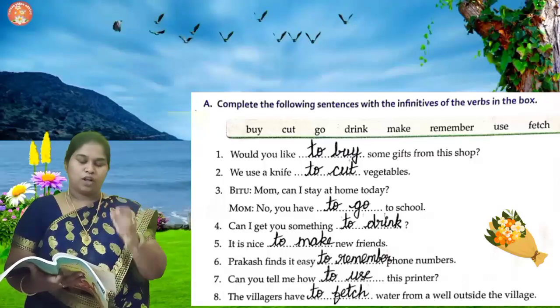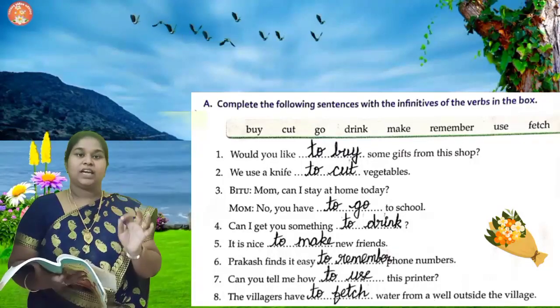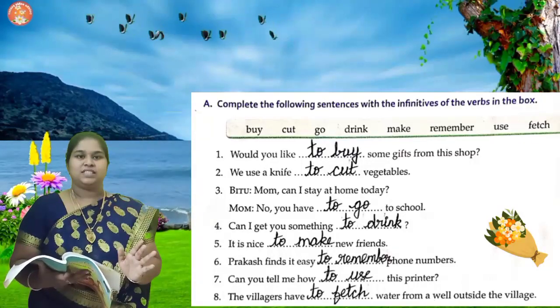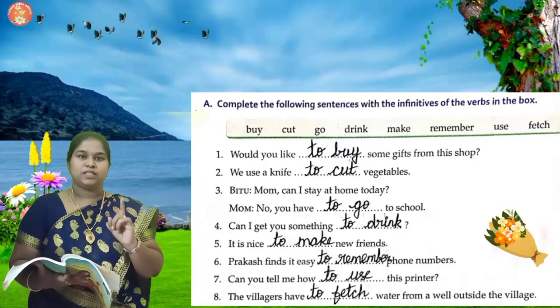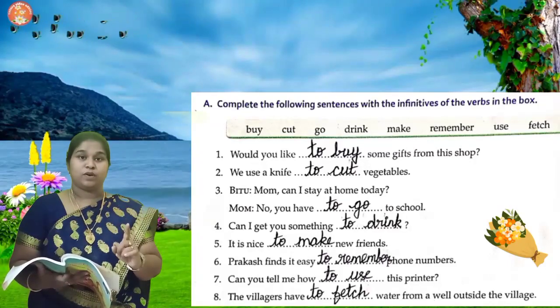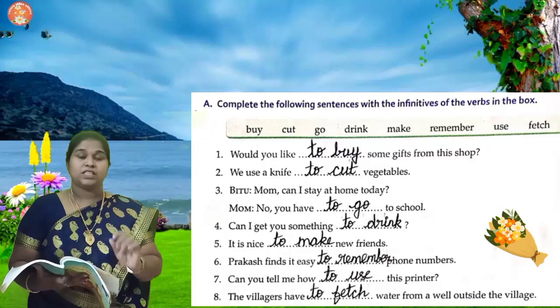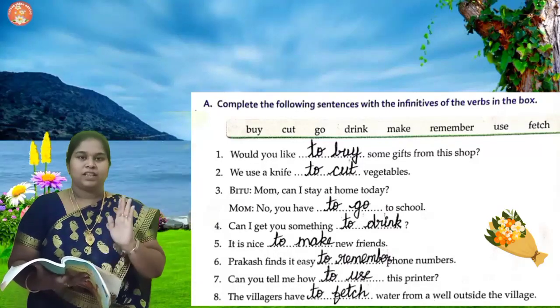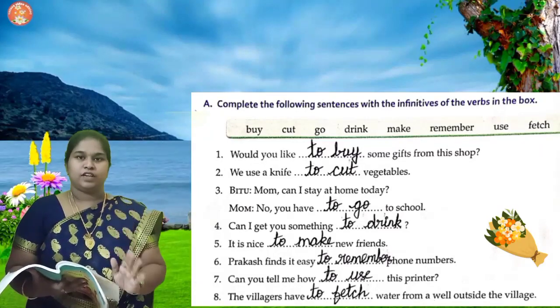So after writing all the 8 sentences, you can very clearly see even the tenses are changed. The to plus base verb, that is the infinitive words, did not change in any form. That is why we call it as infinitive form.